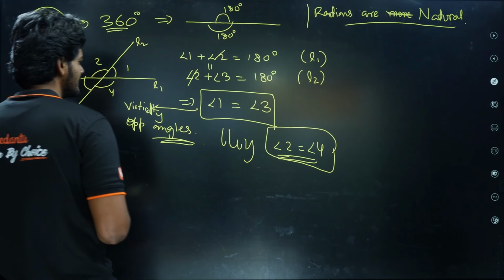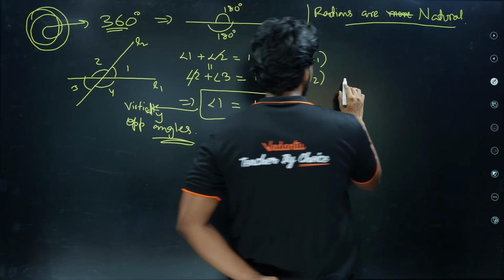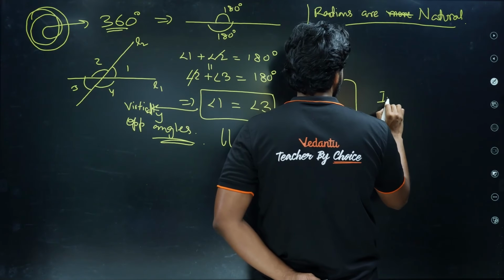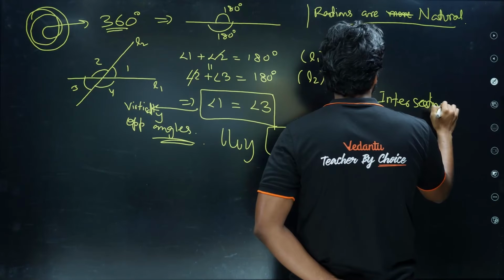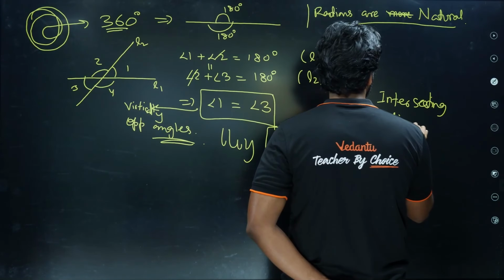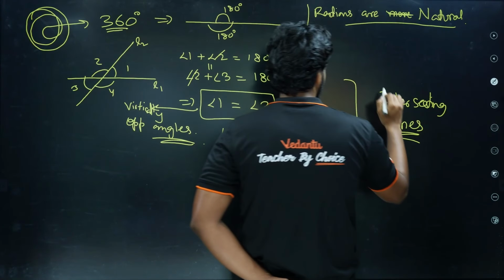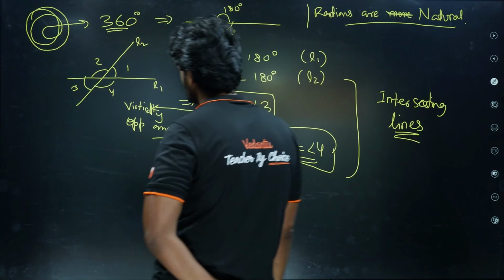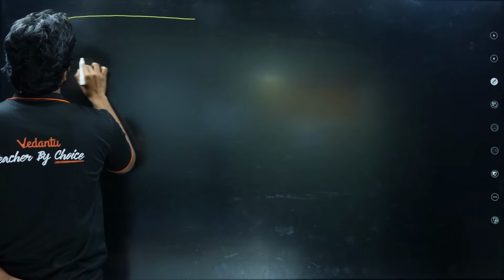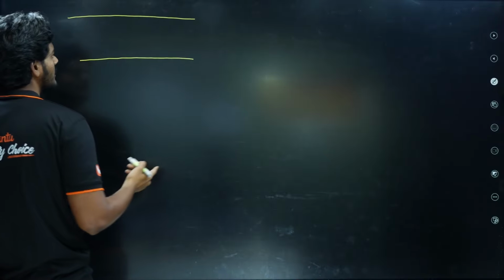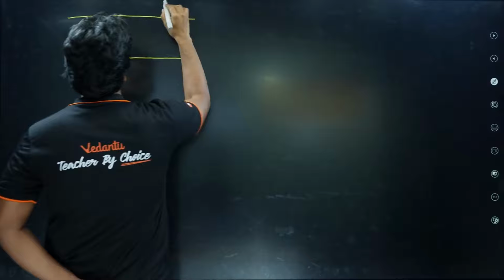Now, this is what we get from intersecting lines. We are only talking about intersecting lines here. Now let's say two lines are non-intersecting. These 2 lines are non-intersecting.